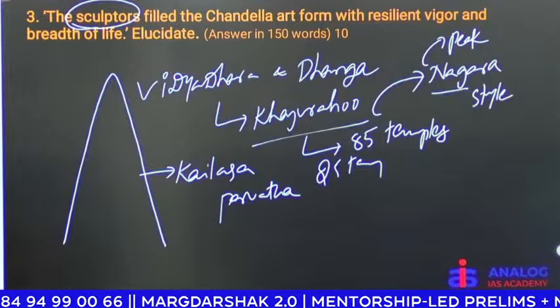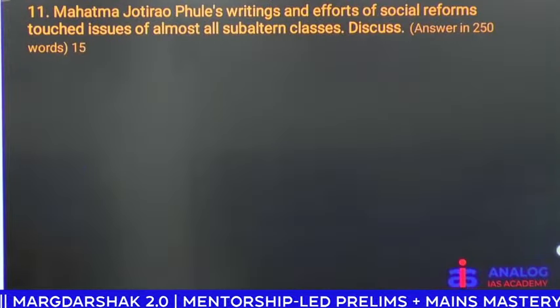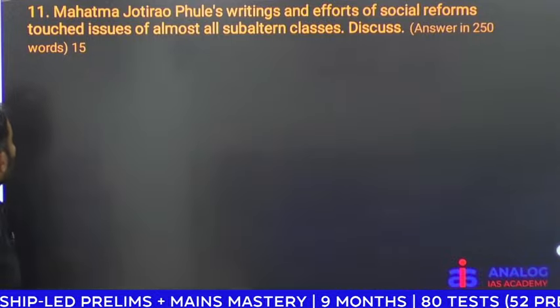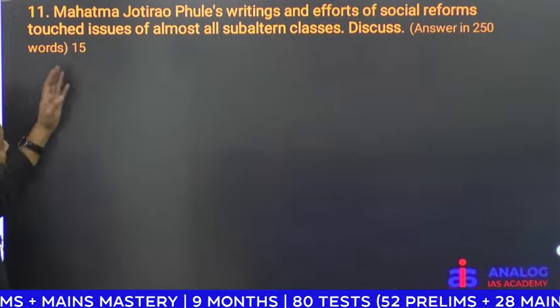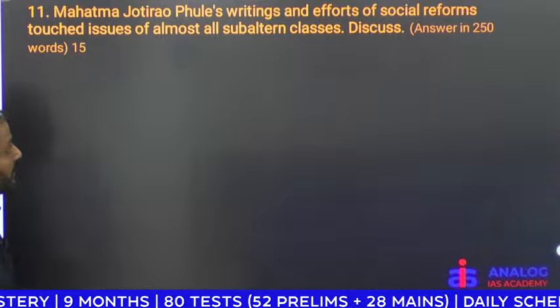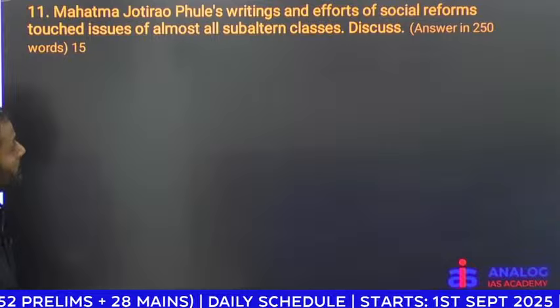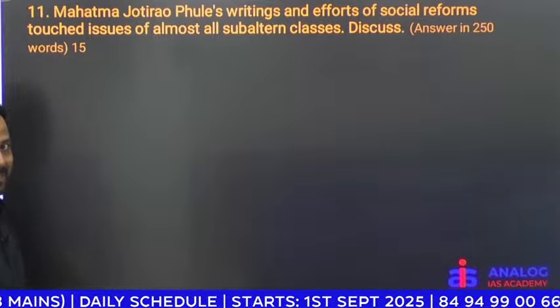Okay. Next one. Yeah, it is a question from modern India, from socio-religious reform movements. Mahatma Jyotirao Phule's writings and efforts of social reforms touch issues of almost all subaltern classes. Discuss.